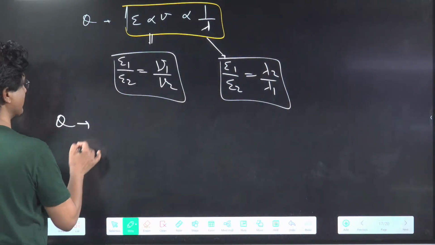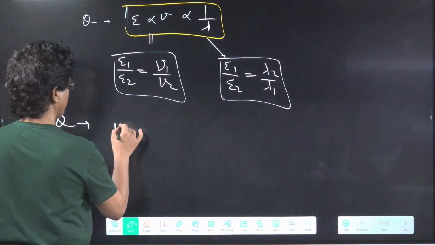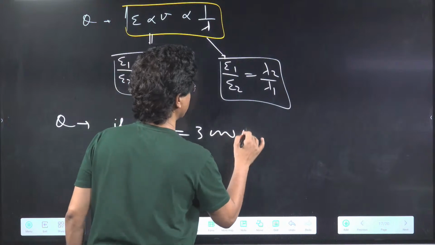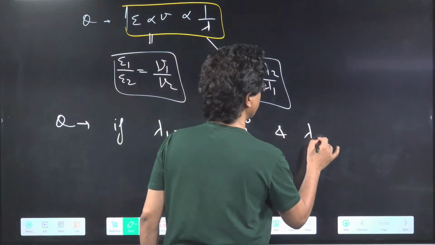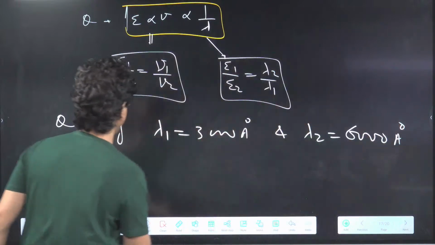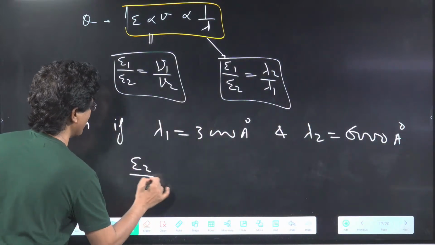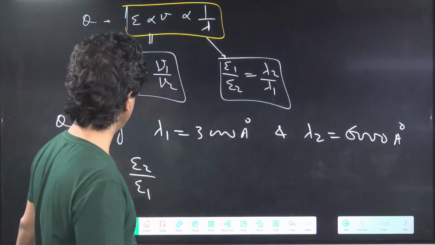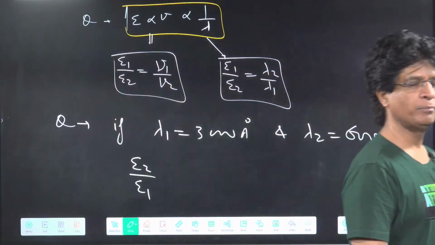The question says that if lambda 1 is 3000 angstrom and lambda 2 is 6000 angstrom, you have to find out the E2 by E1 ratio. Come on, find out E2 by E1. Be quick.